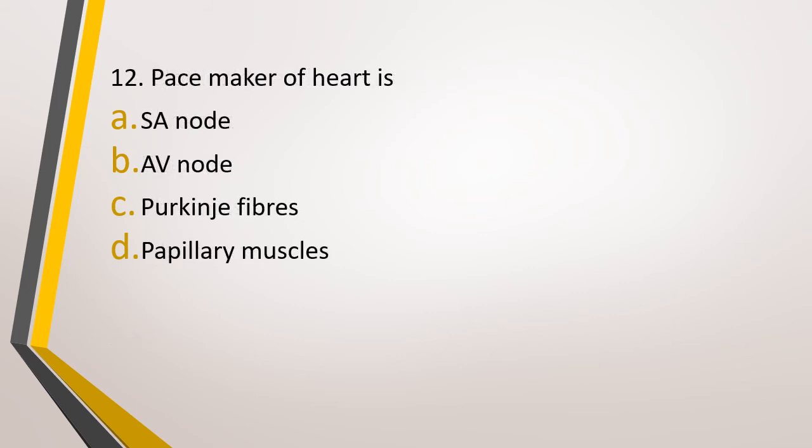Question 12. Pacemaker of heart is option A, SA node, option B, AV node, option C, Purkinje fibers, or option D, papillary muscles. Pacemaker of heart is? Correct answer is option A, that is SA node.